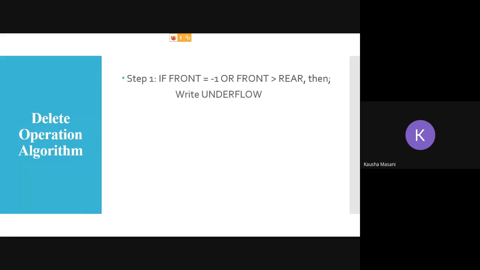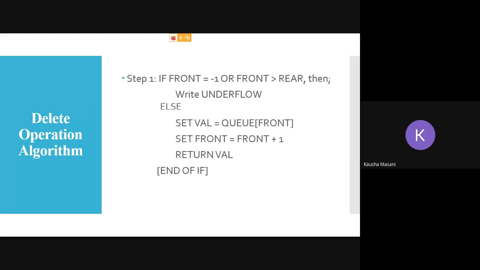Then you are going to write it as underflow. That means there are no elements, the queue is empty. That is what you are going to write. But if that condition is false, then you are going to go in the else part.